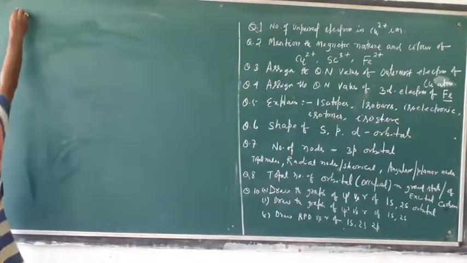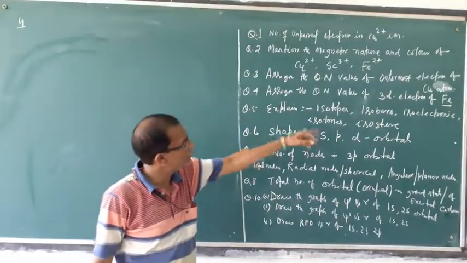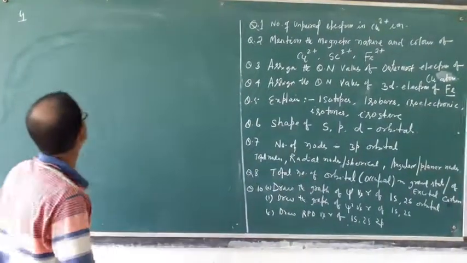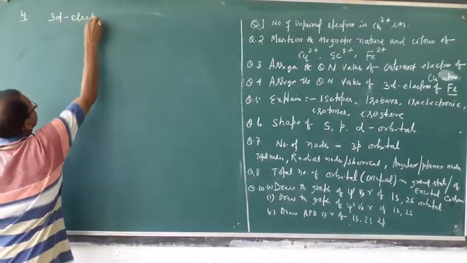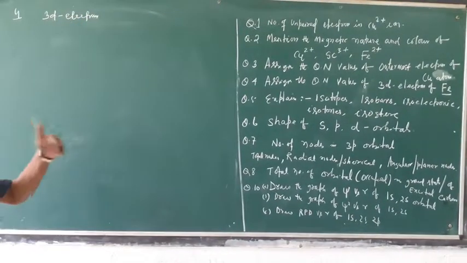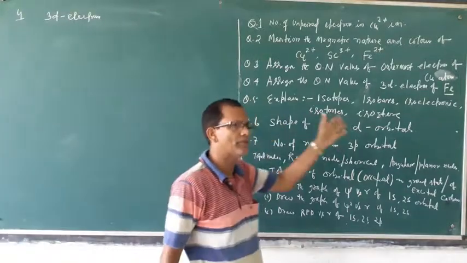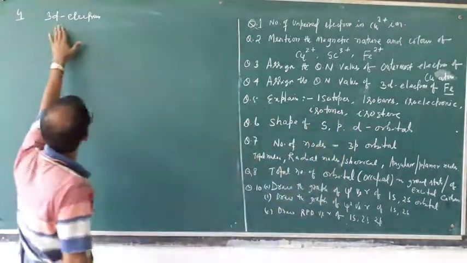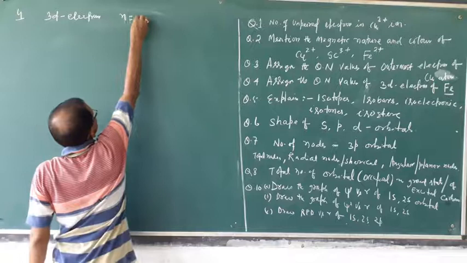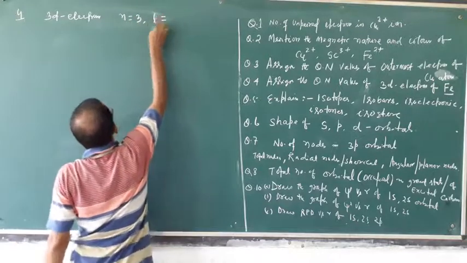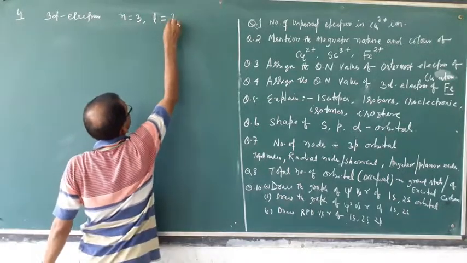Question number 4. Assign quantum number values of 3d electrons of iron. 3d electron means already it is given. The question is given for iron, but it may be for other elements too. But for a 3d electron, the quantum number L is, as d means s, p, d means 0, 1, 2, that is L value 2.